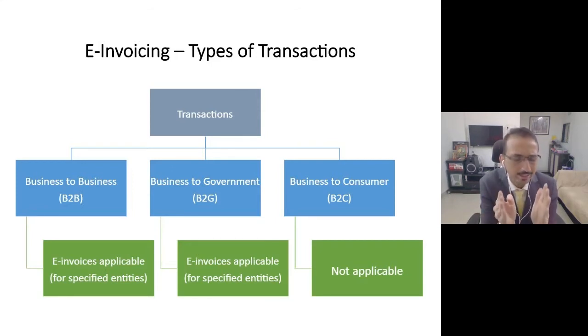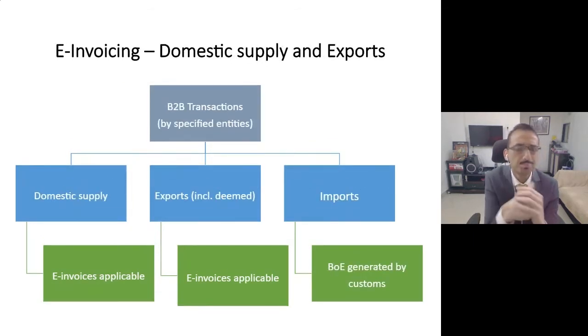But if your entity is covered under this, they are above 500 crore and they are covered under the e-invoicing system, that means only in B2B cases you are expected to issue an e-invoice. Additionally, if you are supplying to government, typically I think right now almost all the government departments also have a GST number. Practically even in such cases you will be expected to issue an e-invoice only. And in case of B2C cases, as we discussed, the e-invoicing system is not applicable.